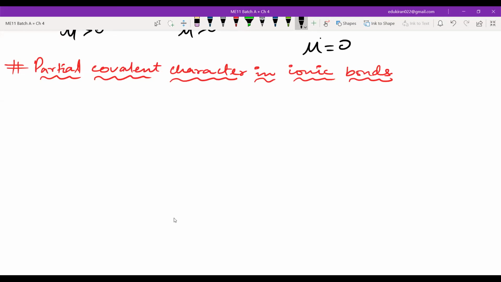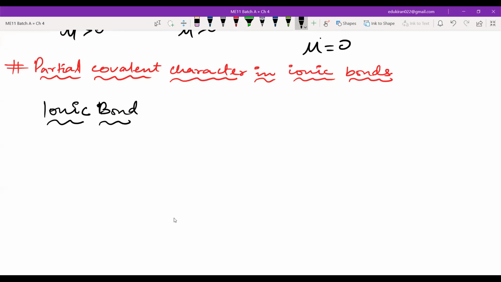We have to discuss what is covalent and what is ionic. So first of all, let us discuss what is ionic. We all know what is ionic bond, but in the sense of how partial covalent character develops, we have to first understand what is ionic bond.